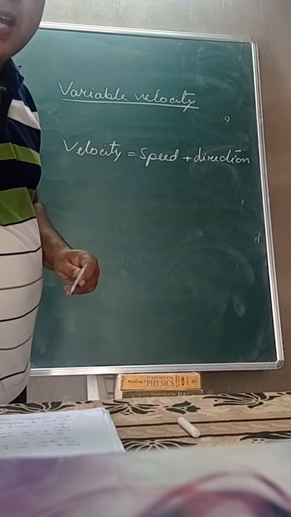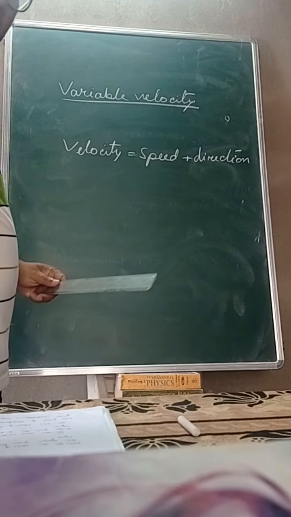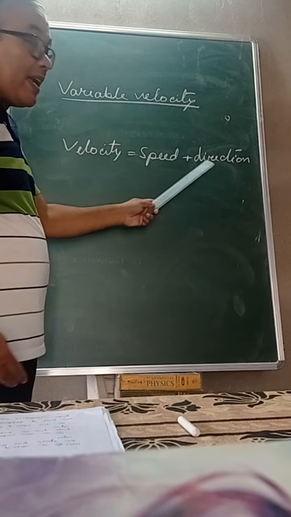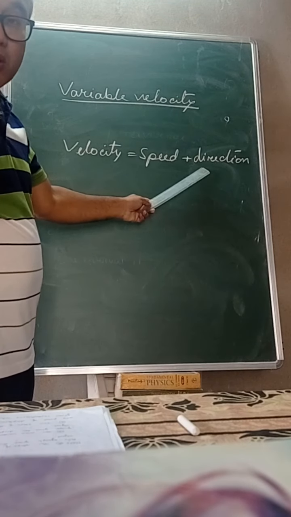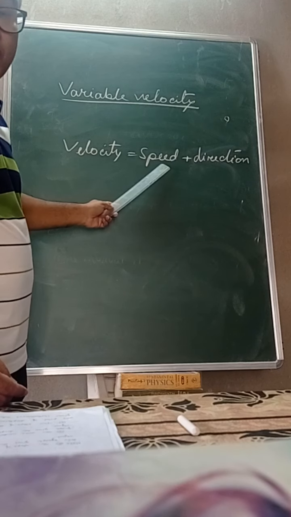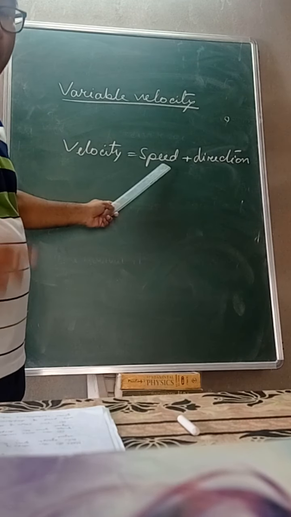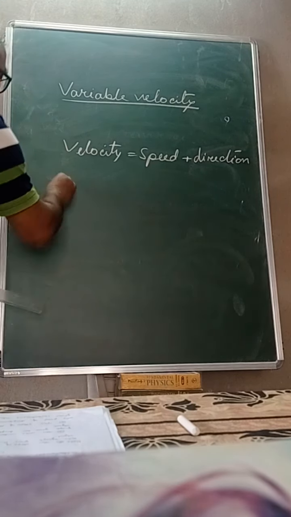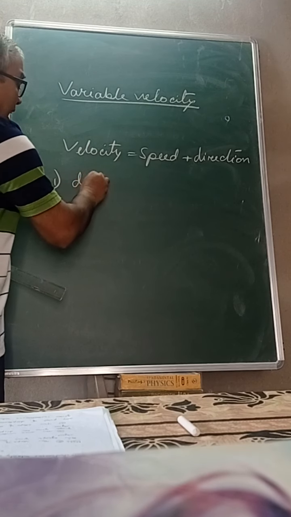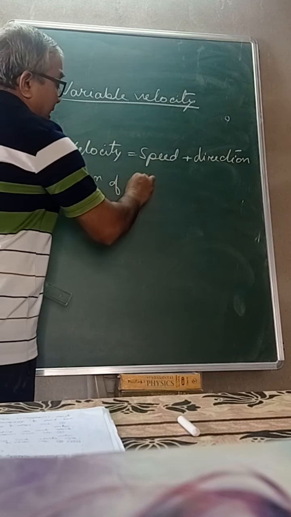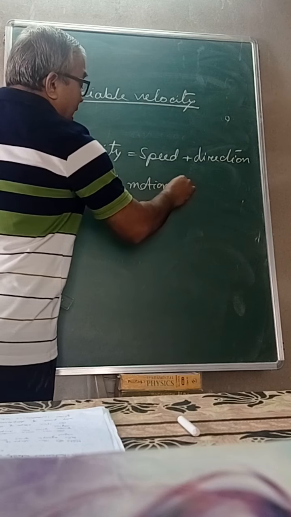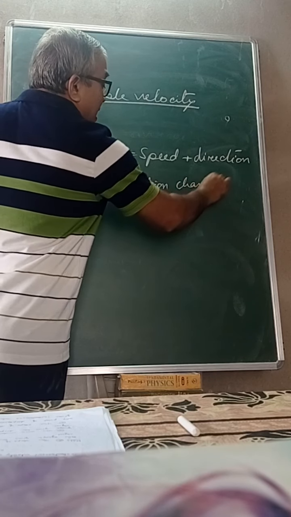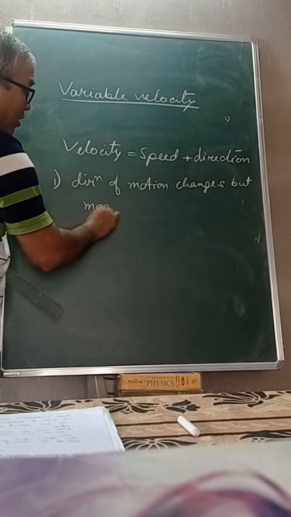That means velocity can change by changing direction of motion, but magnitude of speed remains constant. This is number 1: direction of motion changes but magnitude of speed remains constant.